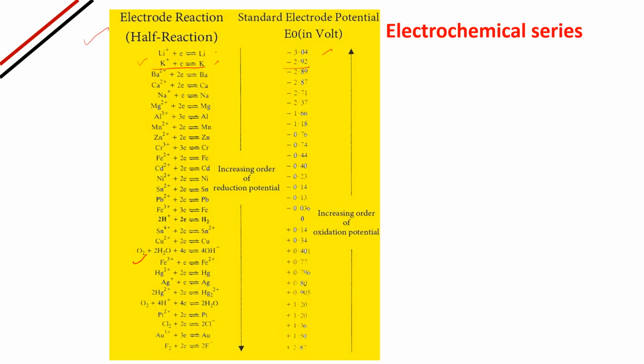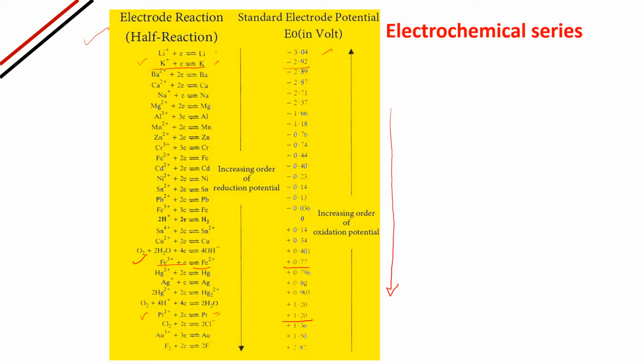Now see here, suppose you are saying Fe3 plus plus e gives you Fe2 plus. Its reduction potential is now coming with a plus sign, plus 0.77. See here, platinum: Pt2 plus plus 2 electrons gives you Pt, whose reduction potential is plus 1.20. That means the reduction potential is increasing. This is the increasing order of reduction potential.